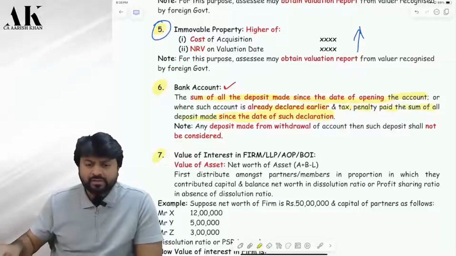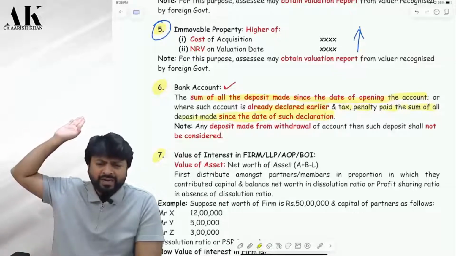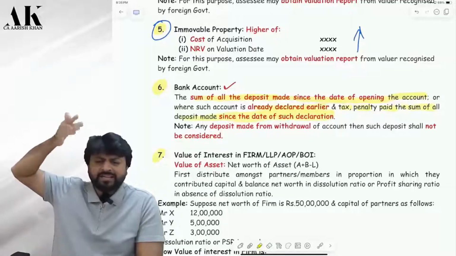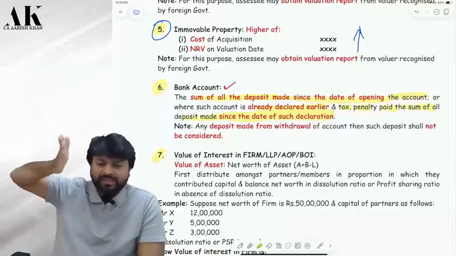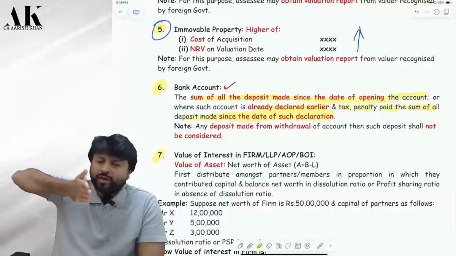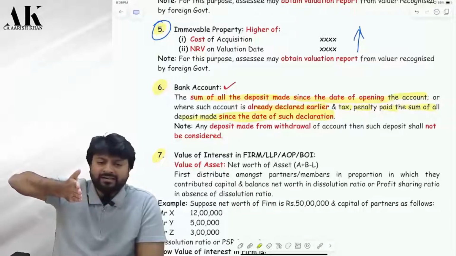Okay. So if you have declared earlier, and you have paid the tax and all, and then you have stopped declaring, then till the date of declaration, you cannot pay penalty and tax once again, na?